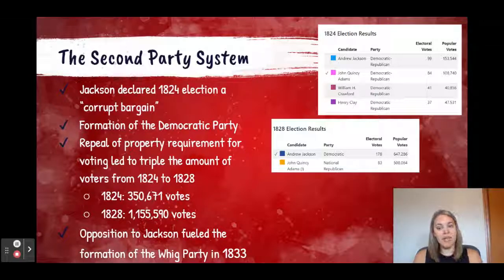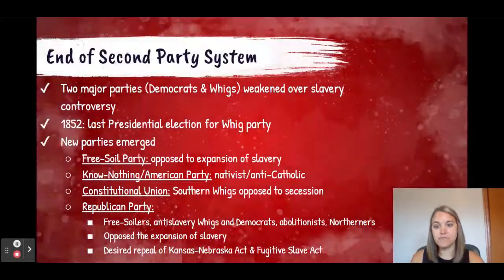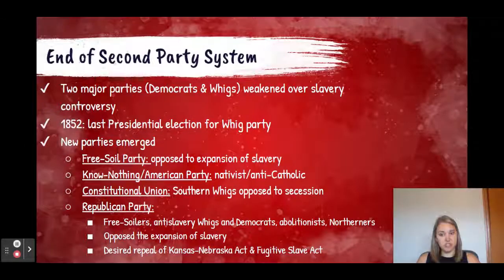And so what we see happening is after 1828, just this massive amount of participation in government that hadn't been seen before. Now, opposition to Jackson does fuel the formation of the Whig Party in 1833. So, for the next couple decades, we see those two parties, the Democrats and the Whigs, vying for control for the majority of the elections. So in 1852, we see that as the last major presidential election for the Whig Party, as the issue of slavery began to divide the Whigs.